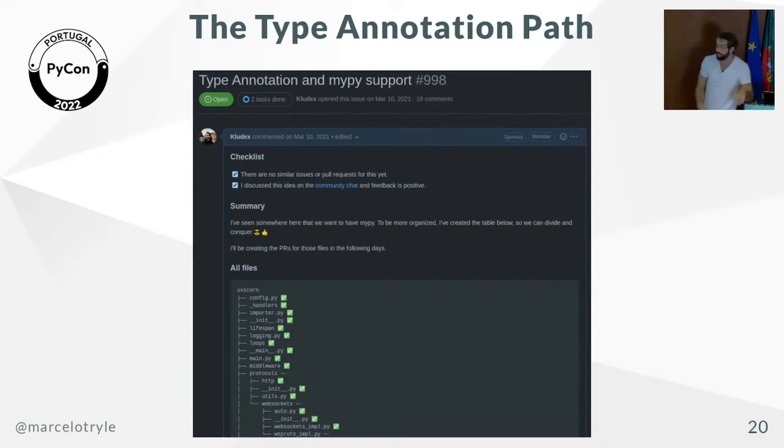And this was great for me because, well, for the framework and for everybody, but it was great for me personally because I learned a lot, and I was able to find a lot of bugs, not big bugs, but a lot of small bugs were found while type annotating Uvicorn. This is actually not finished yet. There are still 2 files that need to be fully type annotated and reviewed. And this was created more than a year ago. But well, it helped a lot.